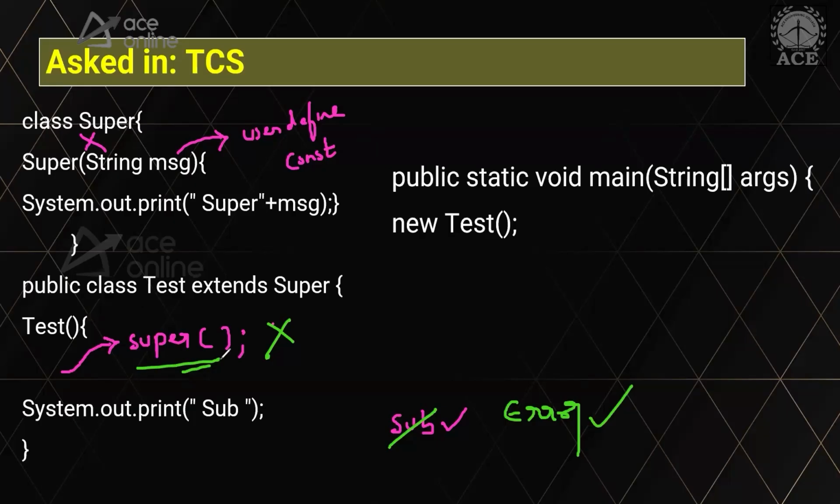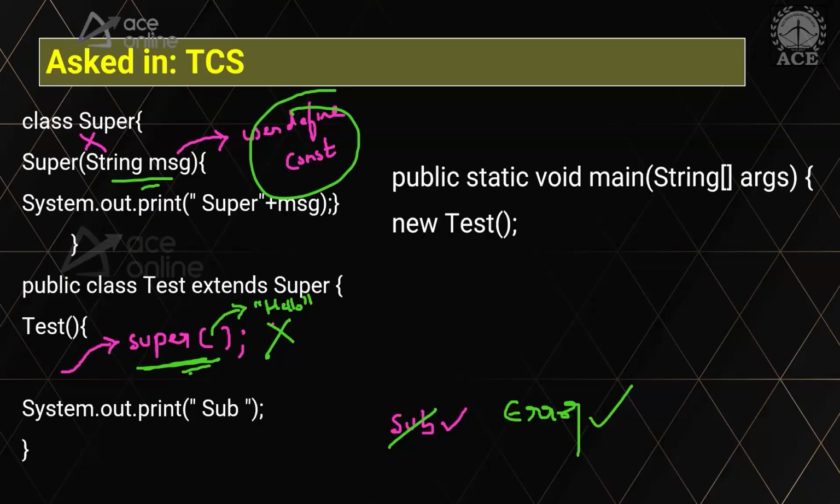You have to explicitly call the parameterized constructor and pass the data. Now you have to do this explicitly. Otherwise, it is done implicitly. Super keyword is getting called implicitly. But the moment you have a user defined constructor, please make sure that from the child class, you call the super keyword explicitly.